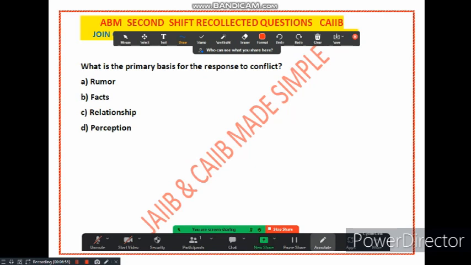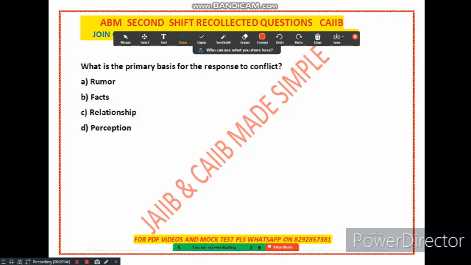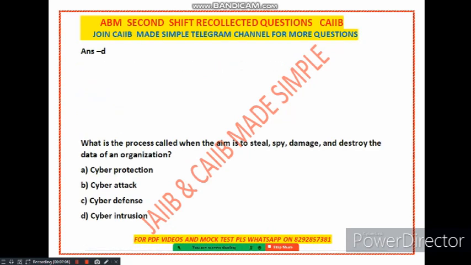Rumor is often inaccurate or incomplete information. Relationship can cloud our judgment. So the correct answer is, the primary basis for response to conflict is what? Fact. Option number B is correct.